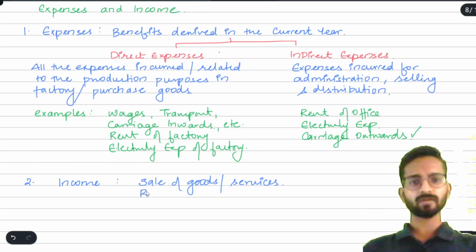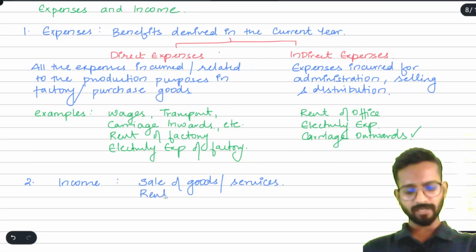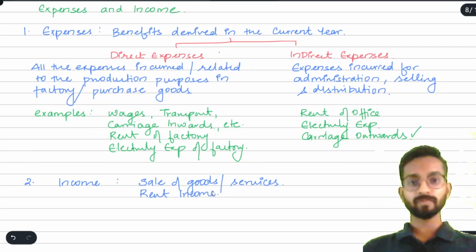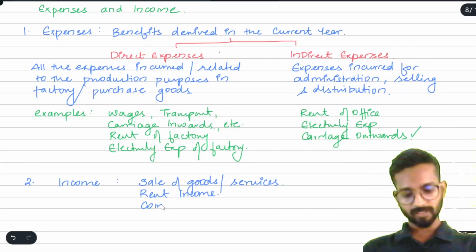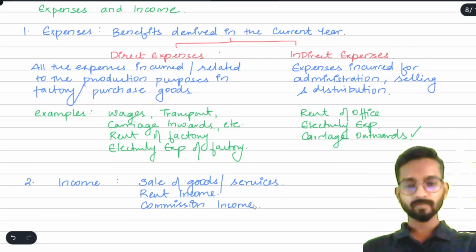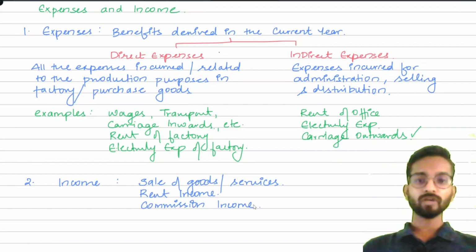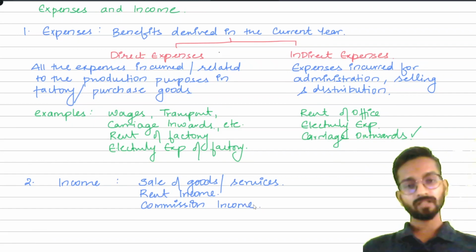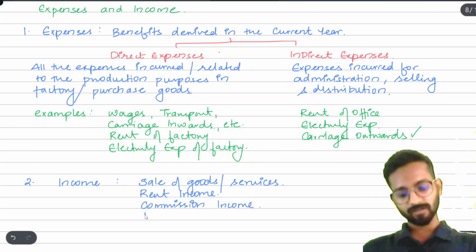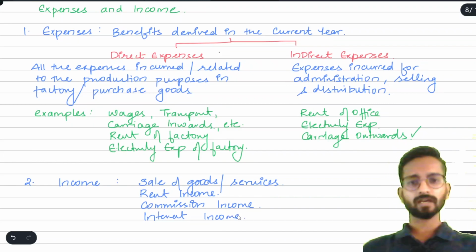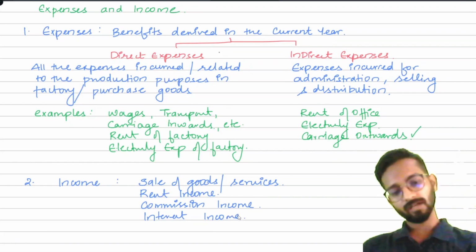If you are in the real estate business, then there will be your rent income. If suppose you are a commission agent, then there will be a commission income. And if suppose that you have given loan to somebody, okay, you will receive the interest, then you will have an interest income. And so on, the list is very long. This is our expenses and income.